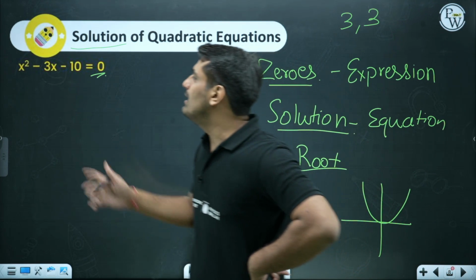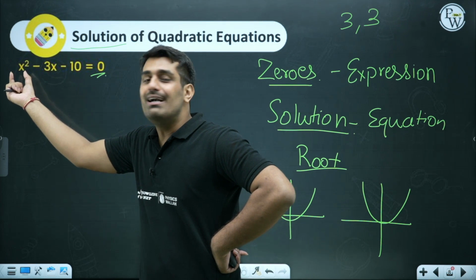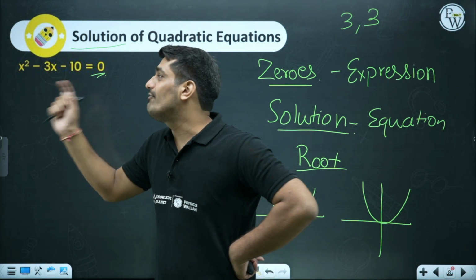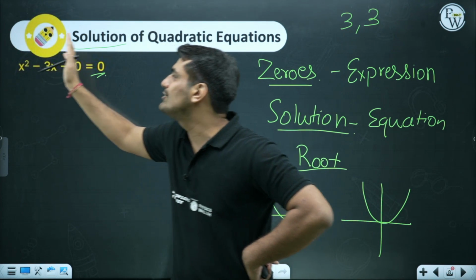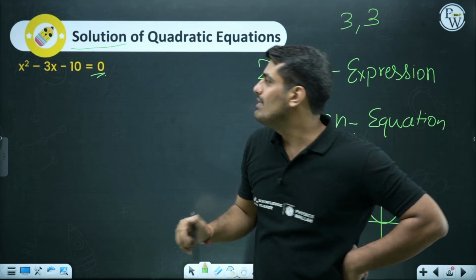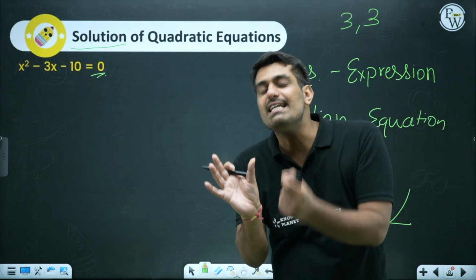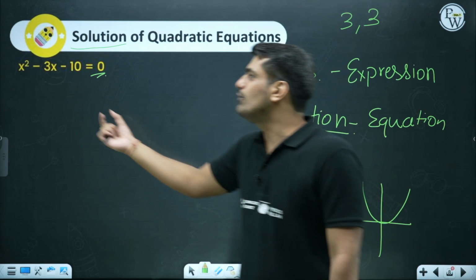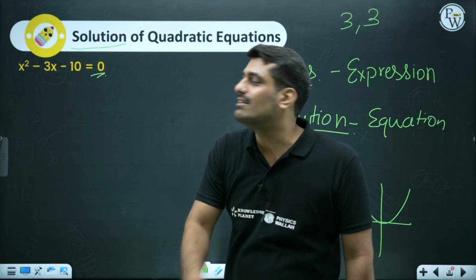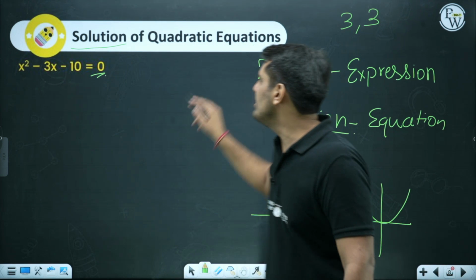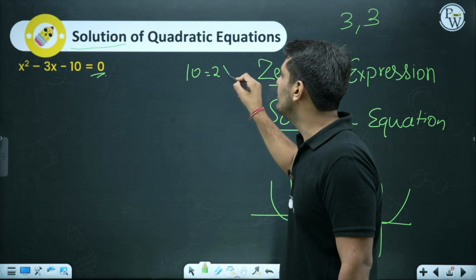For splitting the middle term, we have to look for the constant value. The constant value has to be multiplied with the coefficient of x square. Over here we have 1, so 1 has to be multiplied with minus 10. We get minus 10. We need to make sure that minus 10 is written in such a manner that the addition of the two factors gives us minus 3 and the multiplication of the two factors gives us minus 10. So when you look for the factors of 10, 10 can be written as 2 into 5.